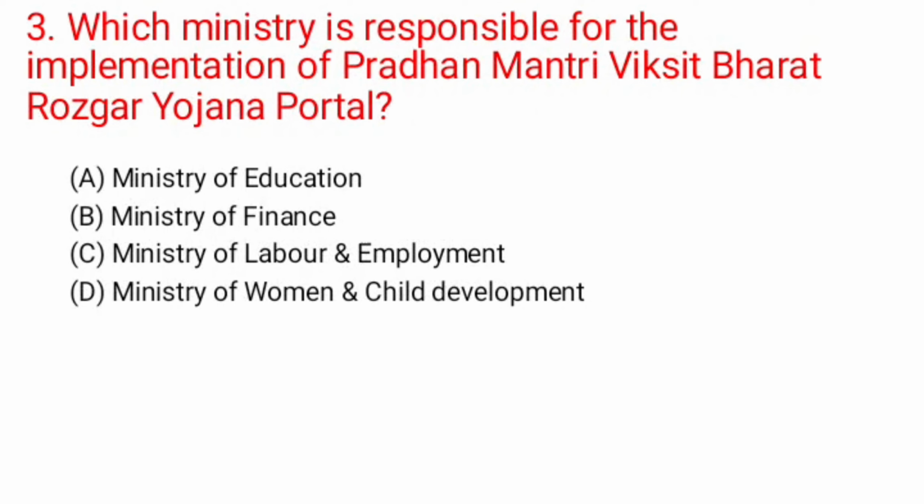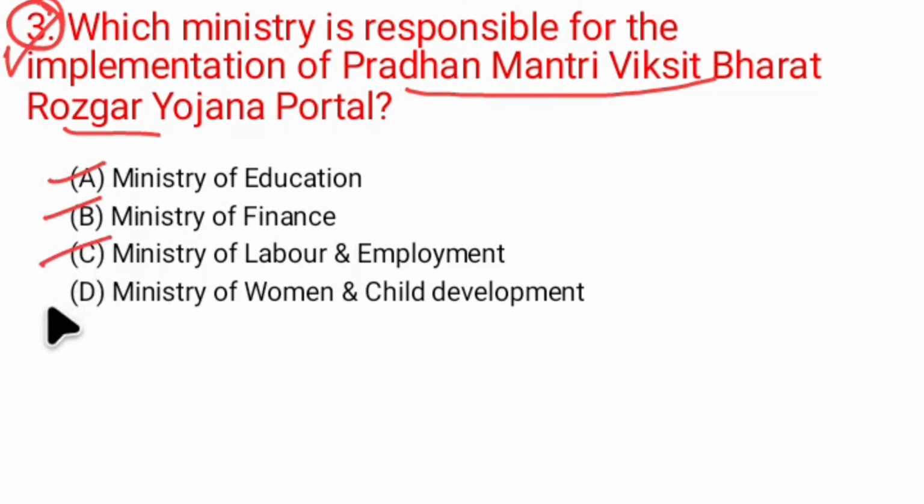The next question, question number 3, is important because the Prime Minister of India, on the 79th Independence Day at the Red Fort, in his 103rd minute speech, mentioned this scheme, the Pradhan Mantri Viksit Bharat Rozgar Yojana. Let's read out the question. Which ministry is responsible for the implementation of Pradhan Mantri Viksit Bharat Rozgar Yojana? The options were Ministry of Education, Finance, Labor and Employment, and Ministry of Women and Child Development.